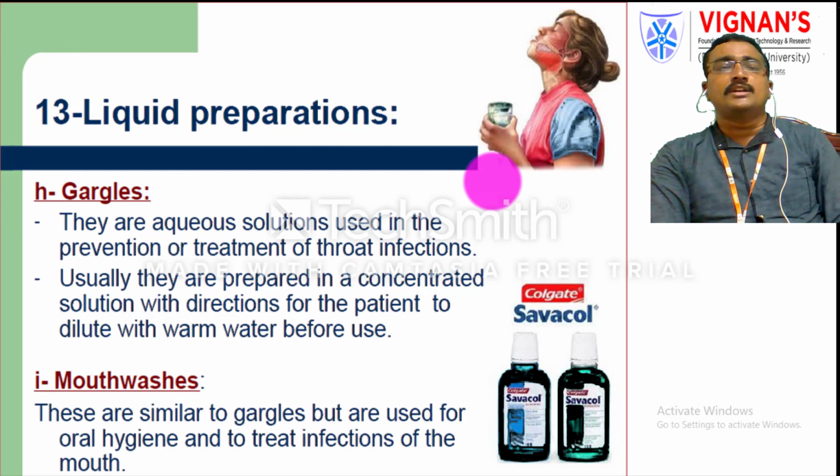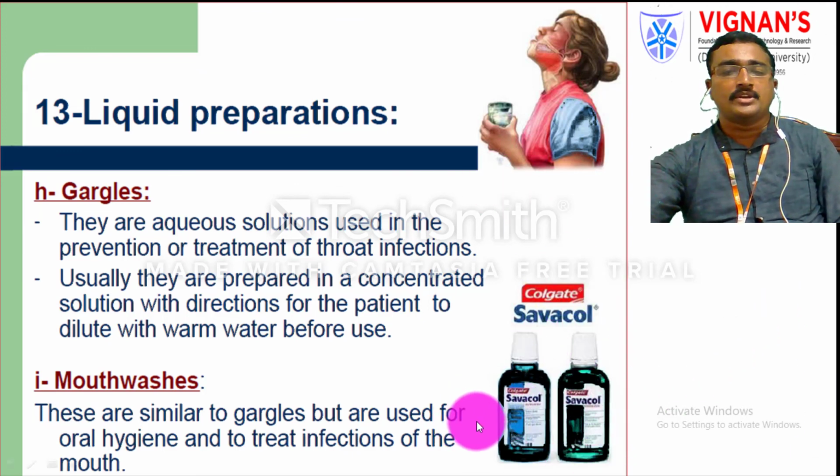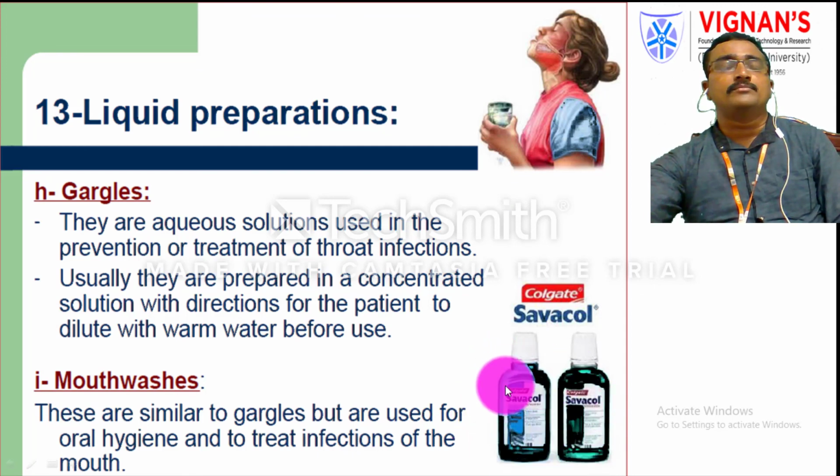Mouthwashes are similar to gargles. These are hygienic preparations, and they are also used to treat infections in the mouth. As an example that we use daily in our house, we use Savlon mouthwash, three times a day.